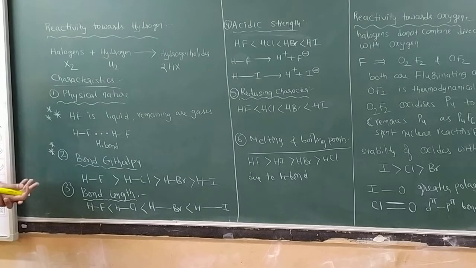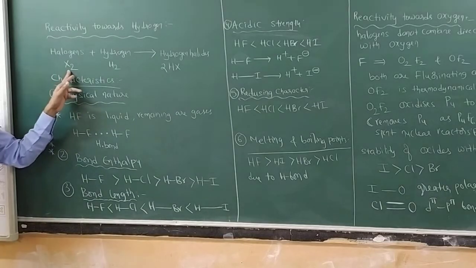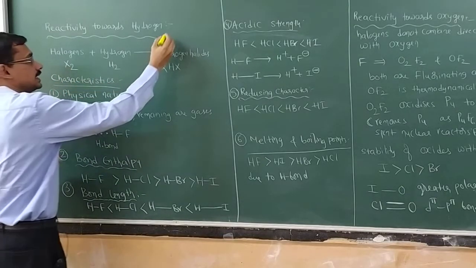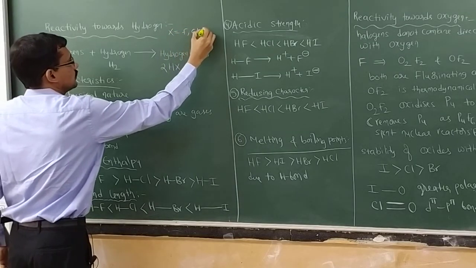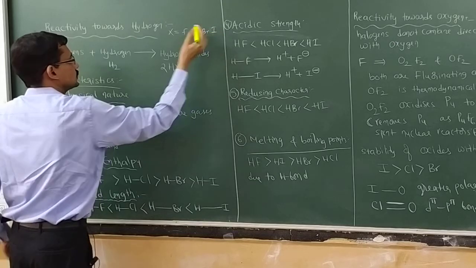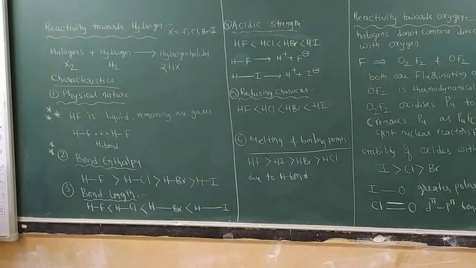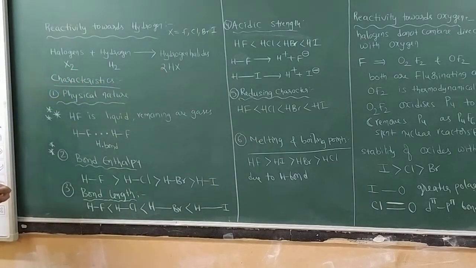So halogens directly react with hydrogen to form hydrogen halides. X2 means what? Any halogen. If you take X equal to what here? You can take any halogen: fluorine, chlorine, bromine, or iodine. You can place any halogen in X. F2 and H2 will give HF, like that, isn't it?